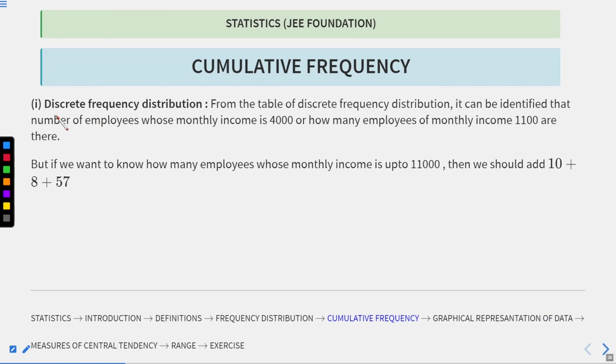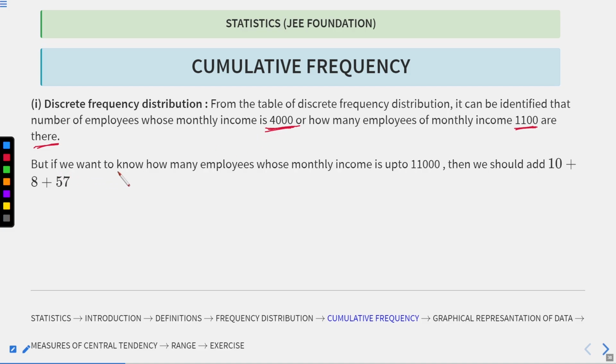Now we jump to discrete frequency distribution, which we already talked about. From the table of discrete frequency distribution, it can be identified how many employees have a monthly income of 4,000, or how many have a monthly income of 11,000. In a discrete distribution we can easily identify that.